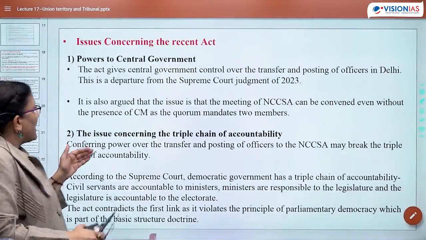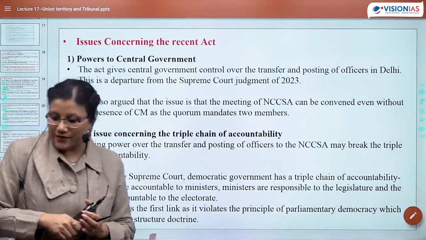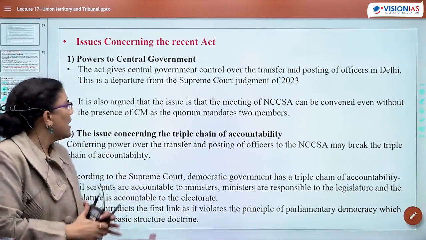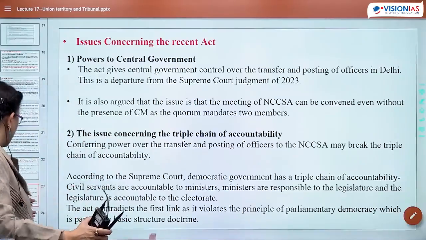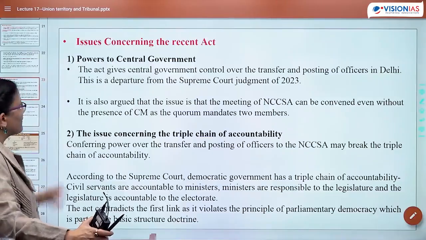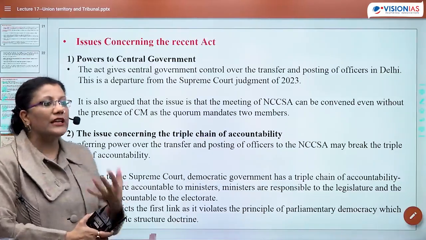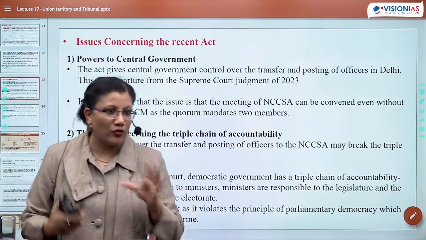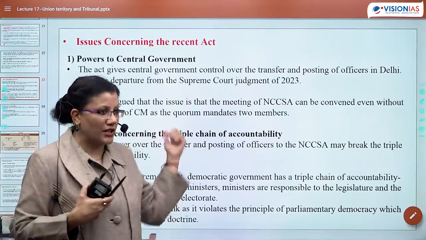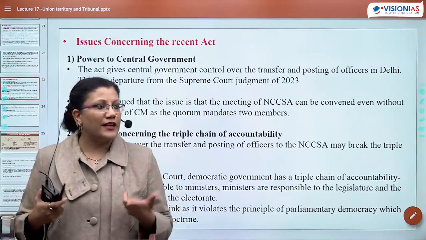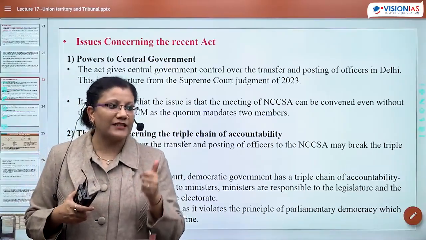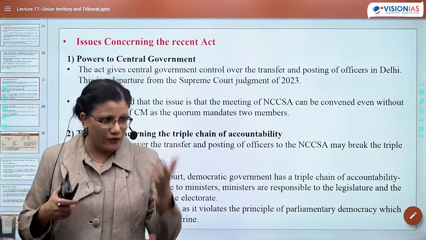So now, as far as this particular act is concerned, what are the most important issues? एक काम करते हैं, issues अभी काफी लंबे हैं, and then we would be discussing tribunal. Let's take a break. After break, we are going to first decode कि ये पूरा issue है क्या. Now तो we know most of the things. Let's try to figure it out with certain concepts like chain of accountability and all. And after that, we will be moving to the second head of today's discussion. That would be tribunal. ठीक है? CAT देखेंगे, SAT देखेंगे, NGT देखेंगे, and few more tribunals.